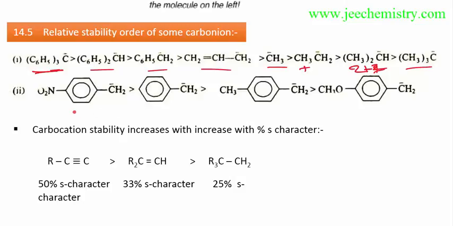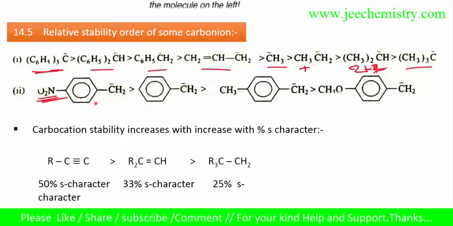This is a tertiary carbanion. This is a minus M effect and minus I effect, which is providing stability to this carbanion. Here there is no I effect. This is providing a plus I effect. There is a plus M effect providing destabilization of this carbanion. This is a minus M effect. In this way, anything which tries to withdraw the electrons will stabilize the carbanion, and in a carbocation, anything which pushes electrons stabilizes the carbocation. So in this order we can understand. If you understand the carbocation, then you can easily understand the carbanion.